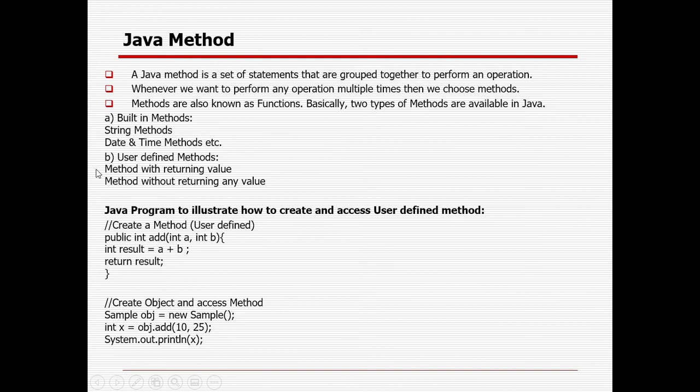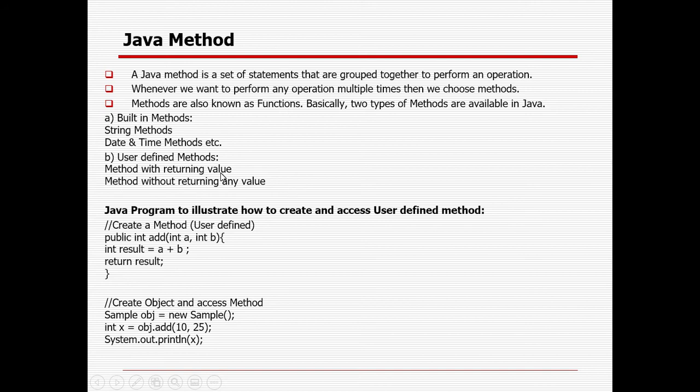And if I want to, a user can also create a method. So this will be a user-defined method. In the user-defined method, there are two kinds: a method with a returning value, meaning some value will be returned, and a method without a returning value. So the return type will be void, right?